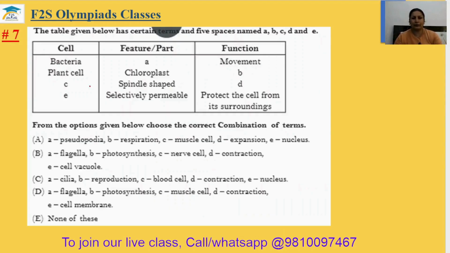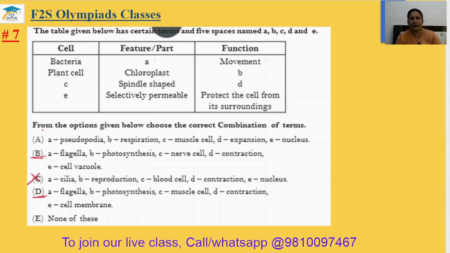Question number 7. The table given below has certain terms and 5 species named A, B, C, D, and E. Okay, we have to just fill it. So bacteria, feature and part, and its feature is movement. Function is the movement. So what thing moves in the bacteria? So that is your flagella. A should be your flagella. So flagella is in the option B and in the option D.